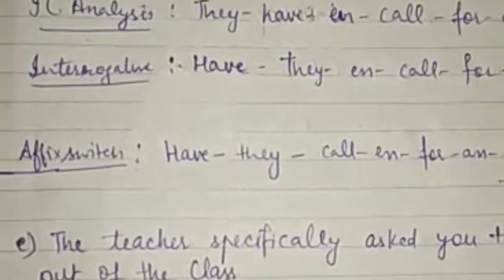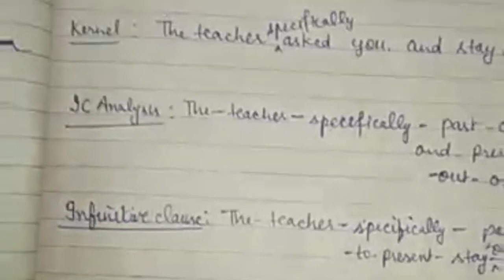In this I just applied interrogative, because I didn't need any other rule. This was a simple kind of interrogative sentence in which the sentence is starting with helping verb. So I only need to apply interrogative rule at the fourth point. First three points are again the same, and last is also the same, affix switch. Have they call en for an interview yet?